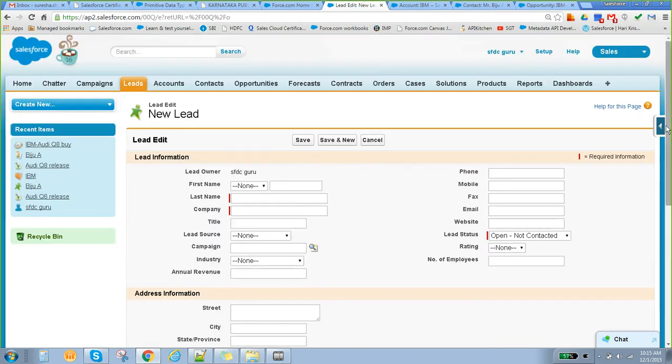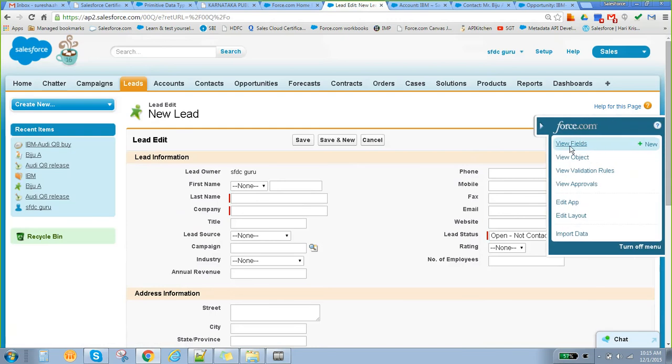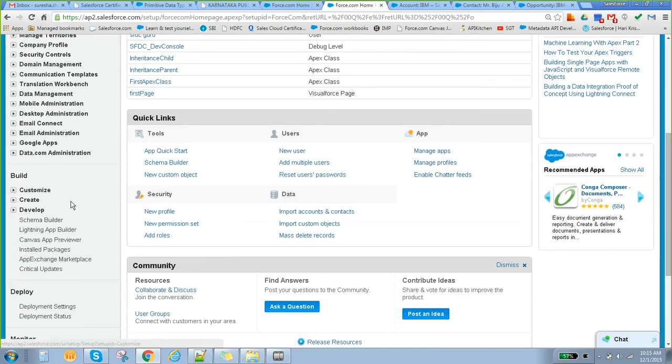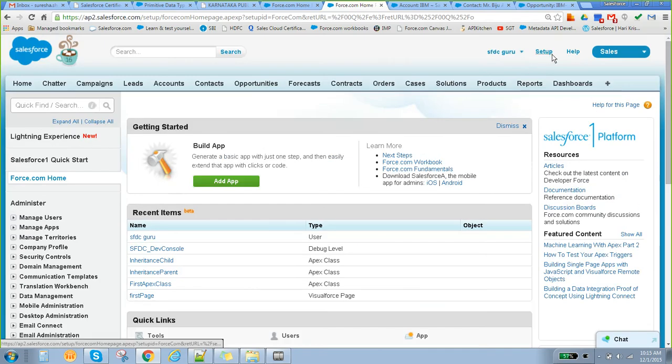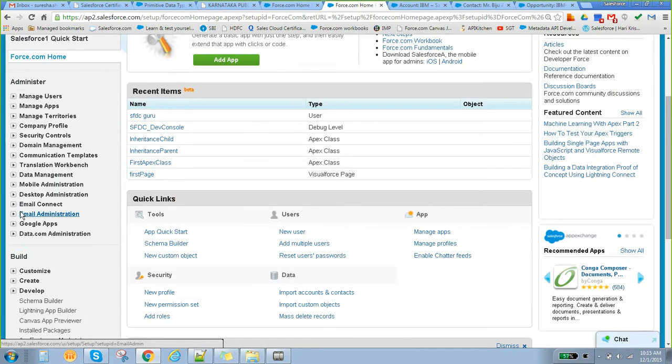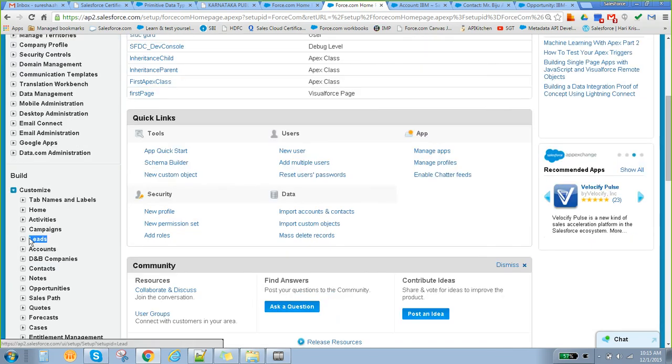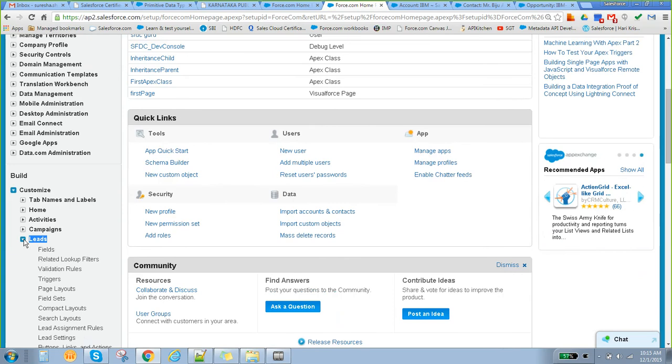I will show you how to create this new field. For creating new fields for a particular lead, go to customize. Click on setup. Scroll down. Go to customize. Click on this arrow. Go to leads. Click on this arrow. Clear, right? You are following, right?